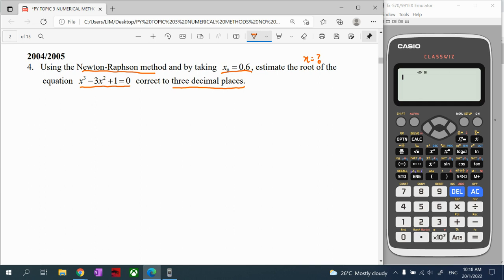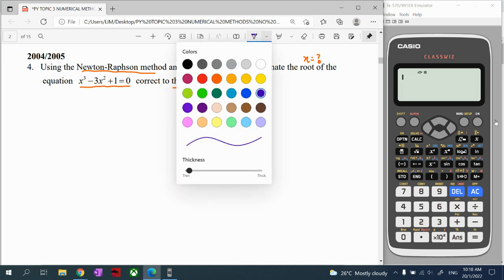In the middle, when we calculate, our calculation must have an extra 2 decimal places, so we will use 5 decimal places in our calculation. Maximum is extra 2 or extra 1, depending, but normally we use extra 2.